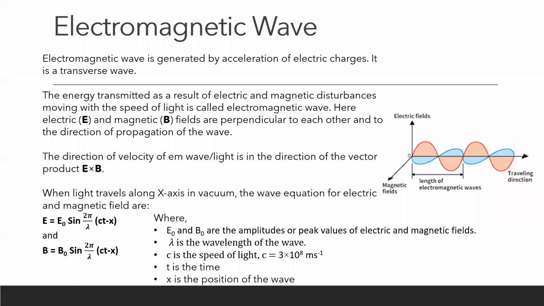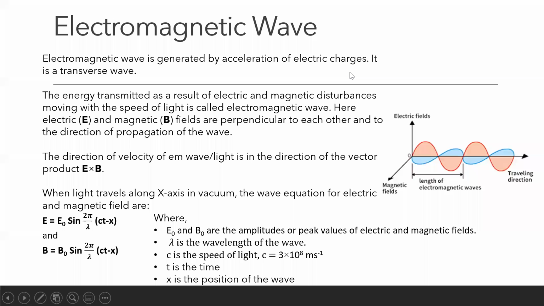Transverse. Yeah, transverse, that's right. Because you have learned in mechanical waves that the particles vibrate perpendicular to the direction of propagation of the wave in the case of a transverse wave. So here the electric field and magnetic field are varying perpendicular to the direction of propagation of the wave. So an electromagnetic wave is a transverse wave and it is generated by acceleration of electric charges.